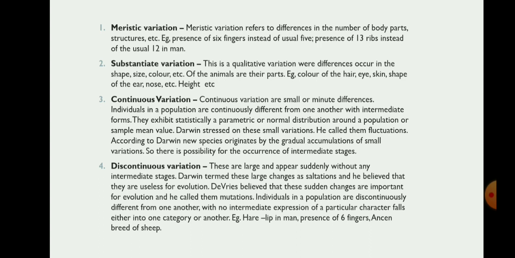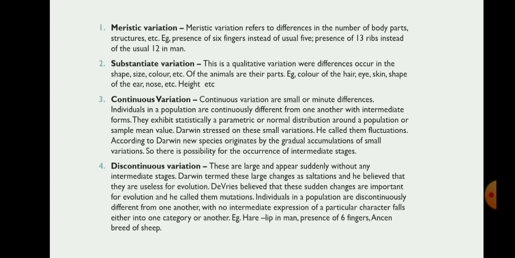Darwin stressed the small variations. He called them fluctuations. According to Darwin, new species originate by the gradual accumulation of small variations. So there is a possibility for the occurrence of intermediate stages. Discontinuous variations are large and appear suddenly without an intermediate stage. Darwin termed these large changes saltations and he believed that they are useless for evolution. De Vries believed that these sudden changes are important for evolution and he called them mutations.